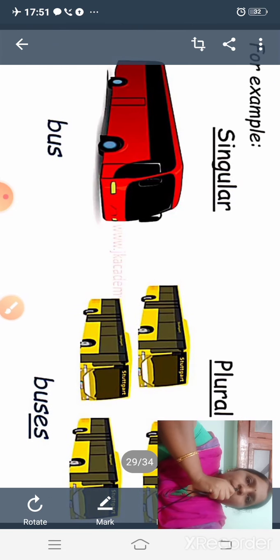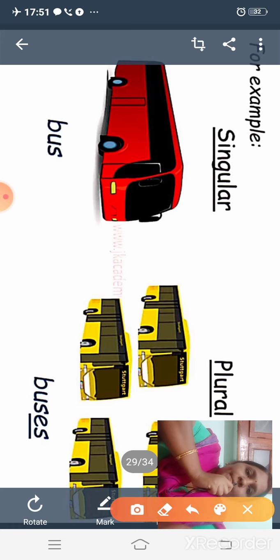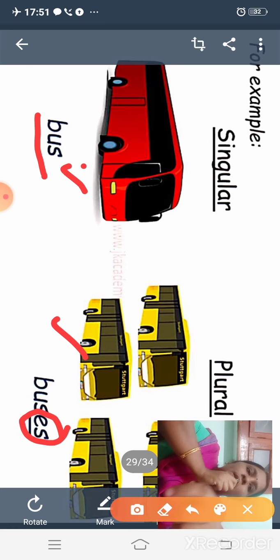Look at this picture. Bus. Bus is singular and its plural form is buses. The ending letter here is S, and we have to add es to make it plural.